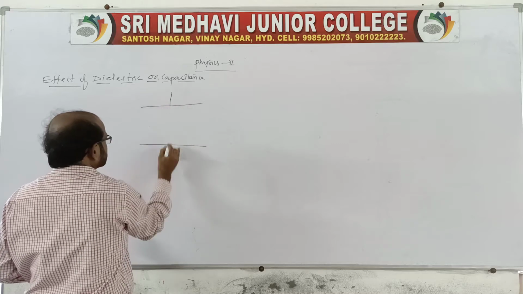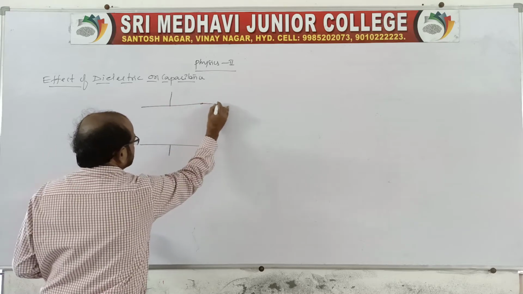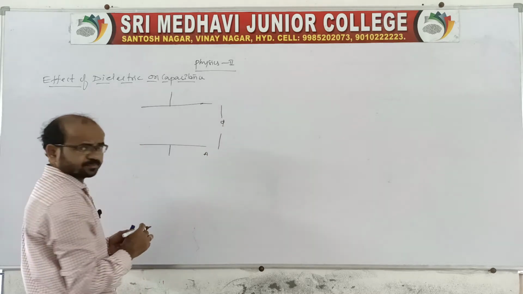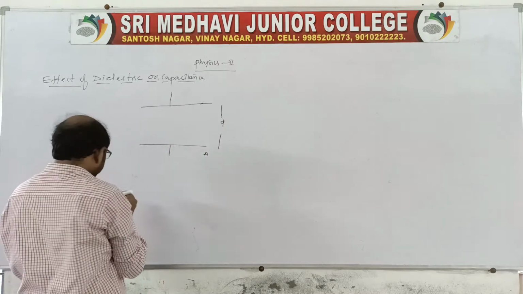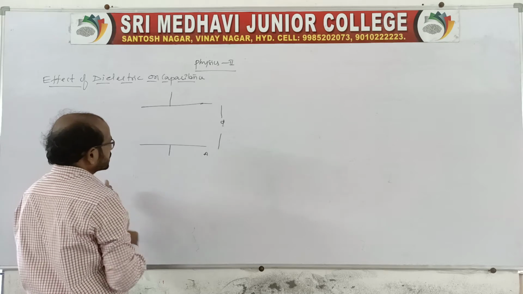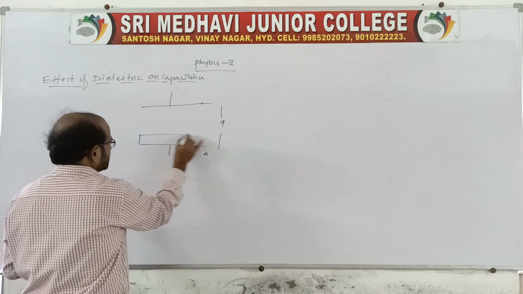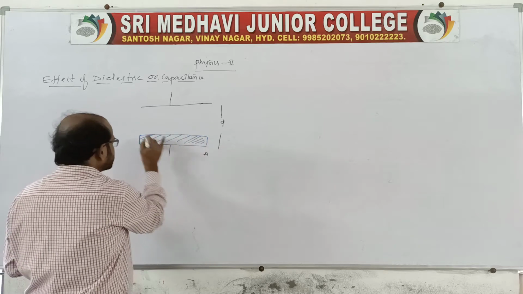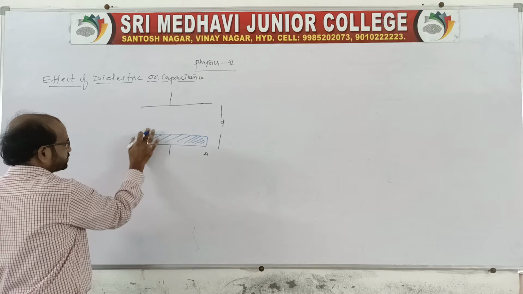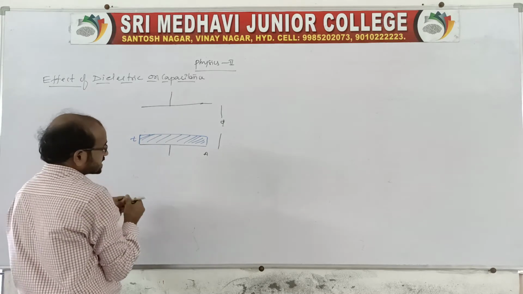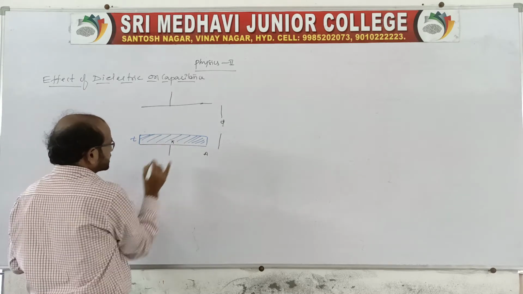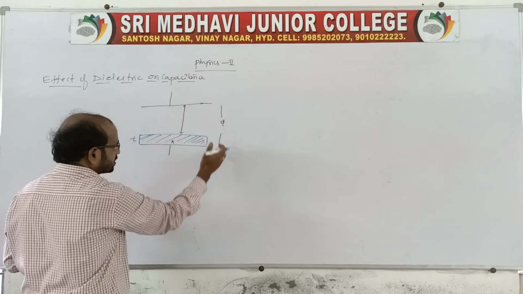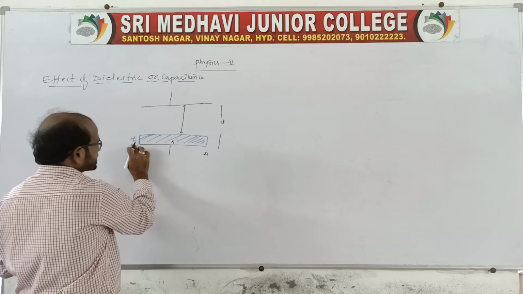The distance between the parallel plates is d, and the area of the plates is A. Now a dielectric is introduced partially like this, with a slab of thickness t and dielectric constant k. The total distance between the plates is d, and for this part the thickness is t.